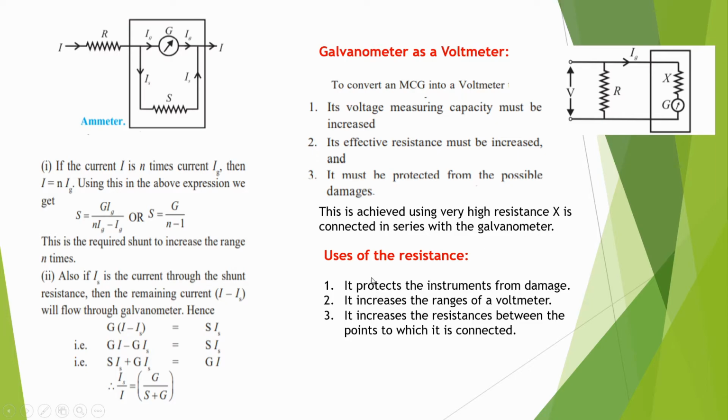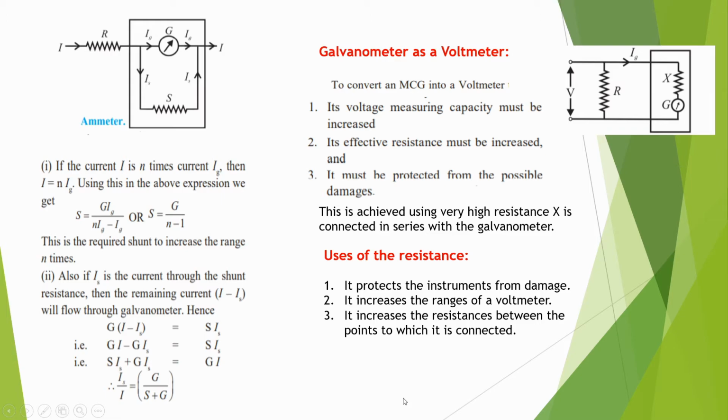Okay, in that case we can see the uses of the resistance. So what are the uses of resistance? It protects the instrument from damages. What is the second? It can increase the range of the voltmeter. And what is the third? It increases the resistance between the points to which it is to be connected. Okay, so these are the three uses for the resistance.